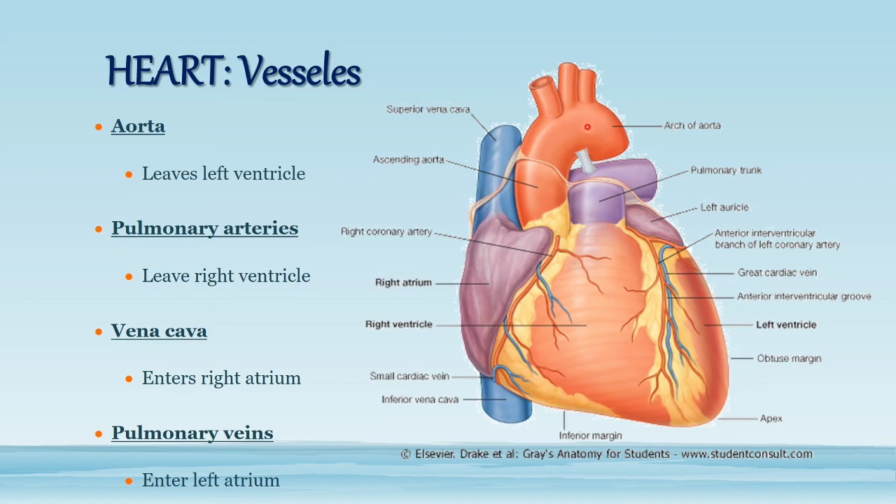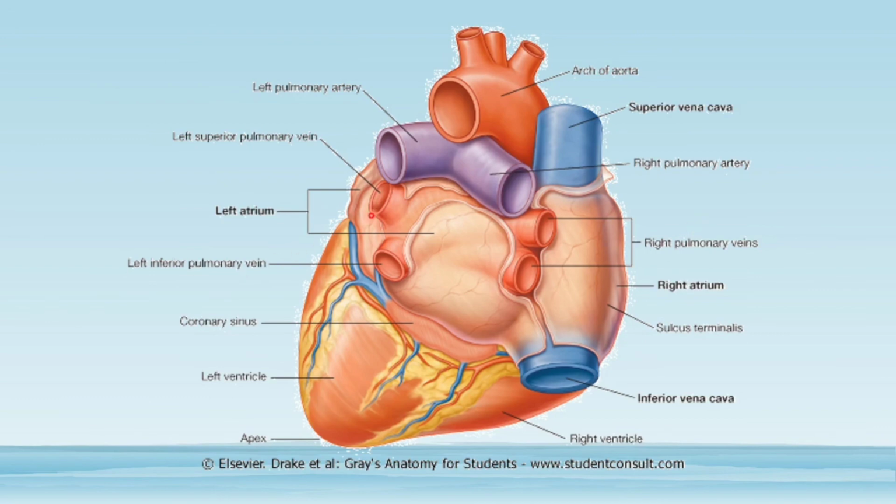So aorta leaves left ventricle, pulmonary arteries leave right ventricle, vena cava enters the right atrium, and pulmonary veins enter the left atrium. So these are the major vessels of the heart.